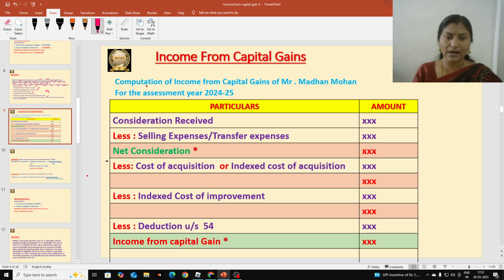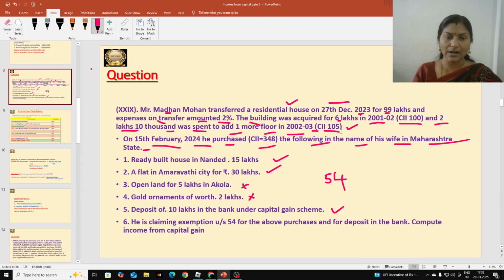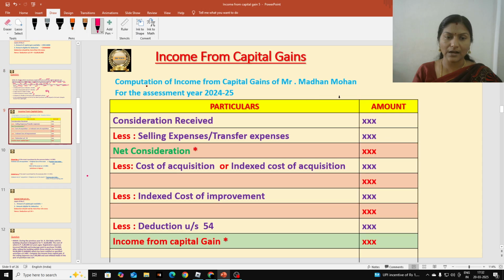So you have to draw columns and write all these items one under the other in order. So we draw the columns particulars and amount, and always the first item is consideration received. Consideration received means selling price. If he sells any asset, then how much amount he is receiving out of that sale, that is known as consideration received. Here he is receiving 99 lakhs. So we are going to record 99 lakhs in the place of consideration received. Let us write it.